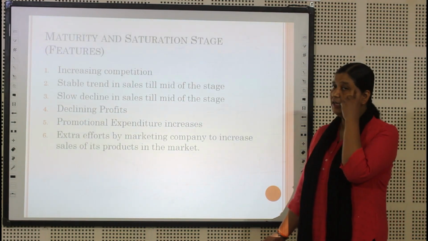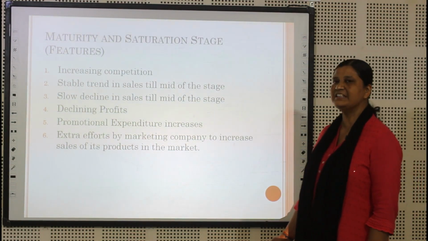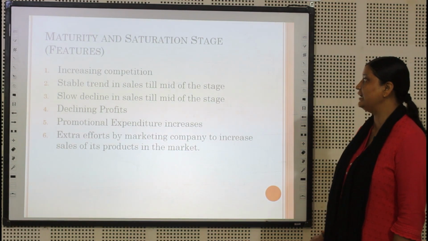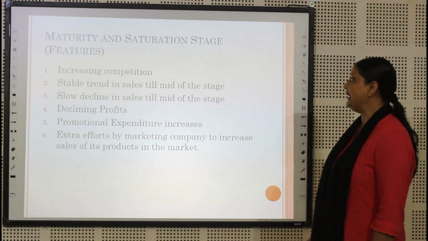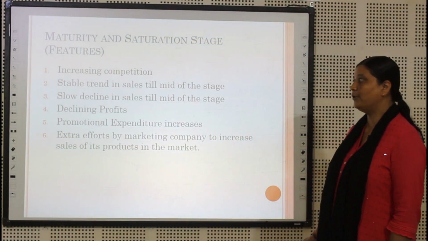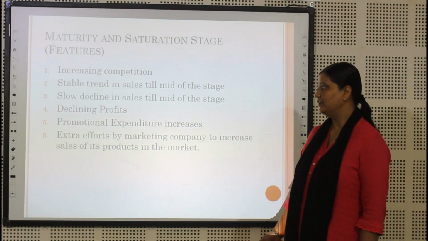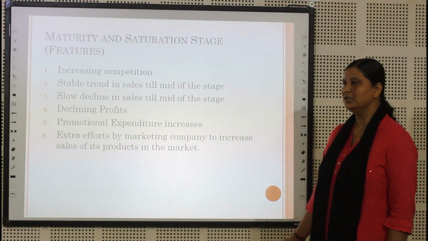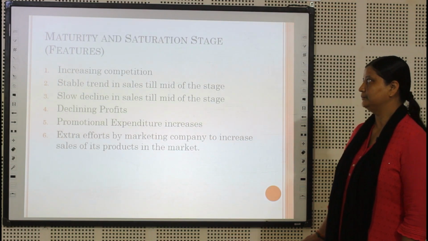Now comes the maturity and saturation stage, and the features for this stage are increasing competition, a stable trend in sales till mid of the stage, then a slow decline in sales, declining profits, increasing promotional expenditure, and extra efforts by marketing companies to increase sales of their product in the market.